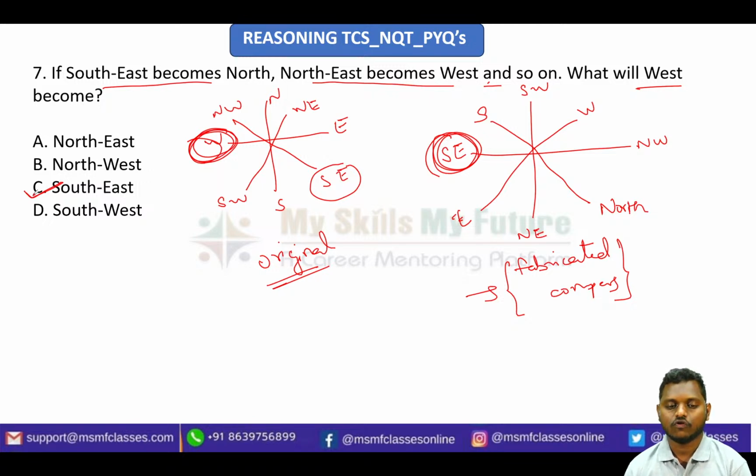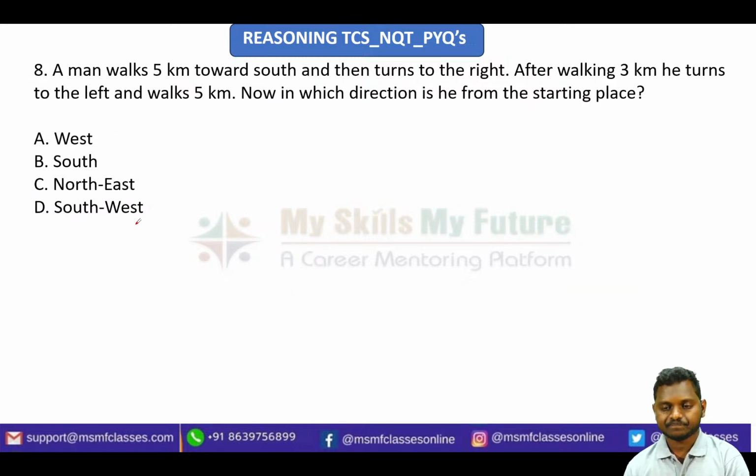Very simple. First of all, you draw the original compass, and after drawing the original compass you just fabricate the compass according to the given rules. Okay, next, it is also direction sense. All the different types of models are covered now. If you are thorough with all these types of questions, your direction sense topic is done. Okay, it is finished. Next, a man walks 5 kilometers towards south and then turns right.